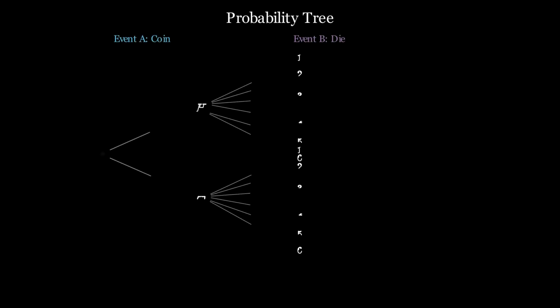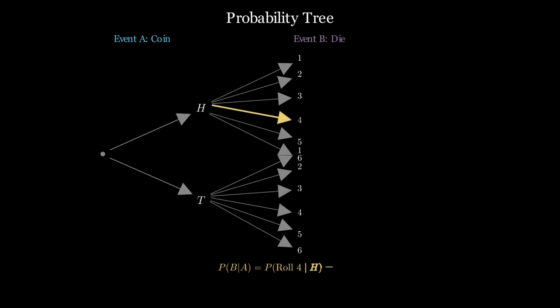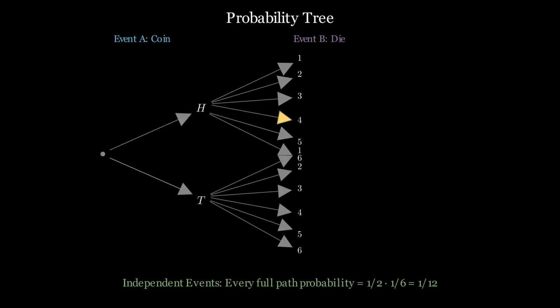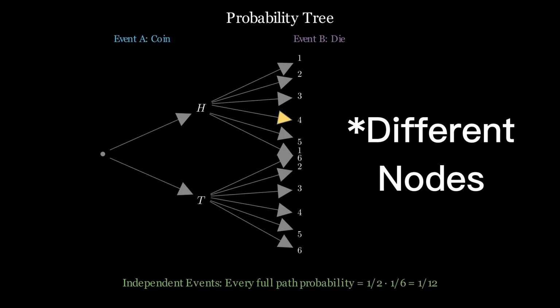Another way to visualize these concepts is by looking at the probability tree. Conditional probability is the probability of an event on one branch. Meanwhile, independent events are events popping from the same node.